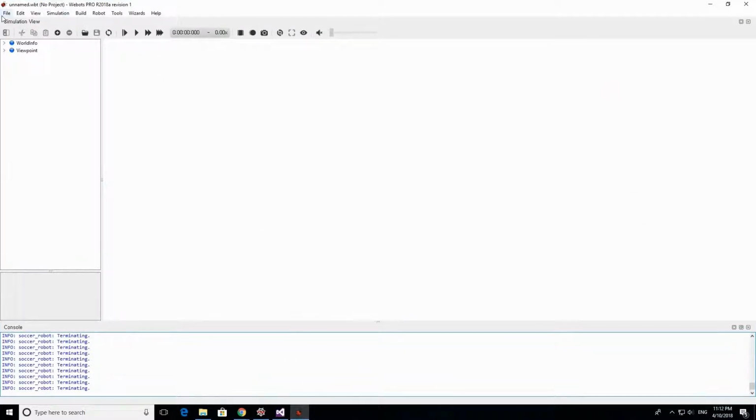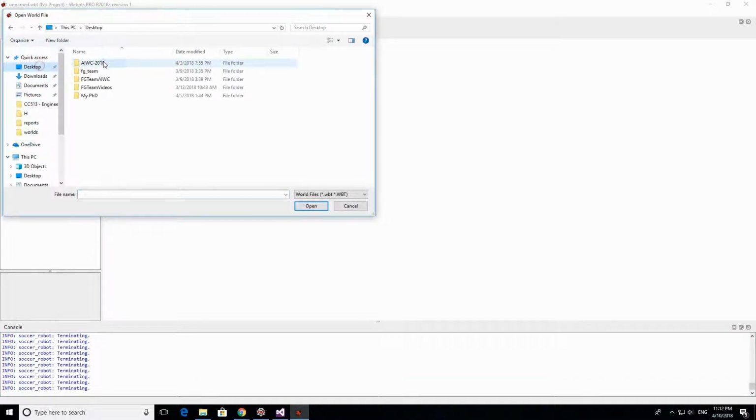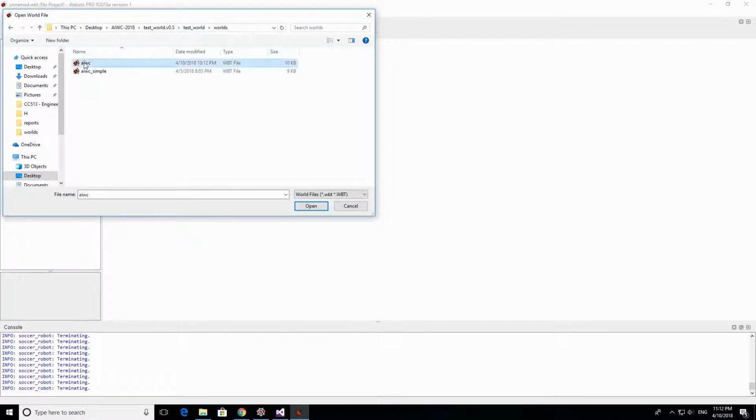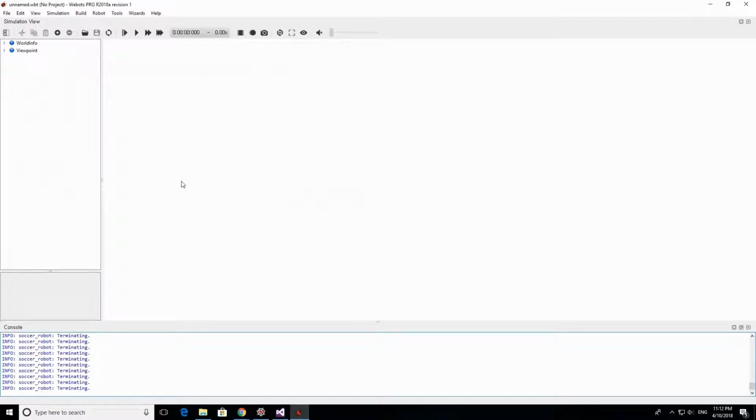So we can come here and file, open world, and go to where we downloaded our test world file here, test world, and look for our world and choose the AI World Cup here. So we're gonna load our world that we're gonna use to run the simulator.